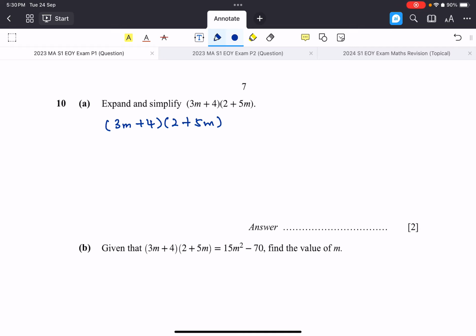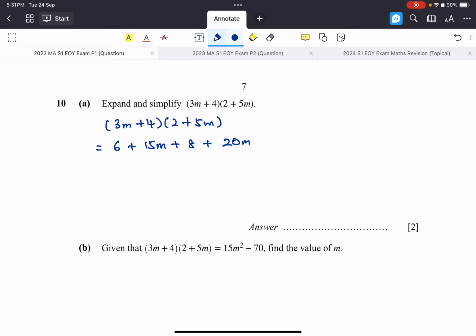Seek help, right? So down here, what we have is 3m times 2 is 6. Then we have 3m times 5m is 15m squared, plus 4 times 2 is 8, plus 4 times 5m is 20m.